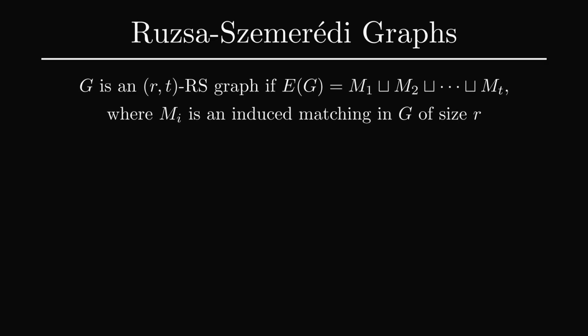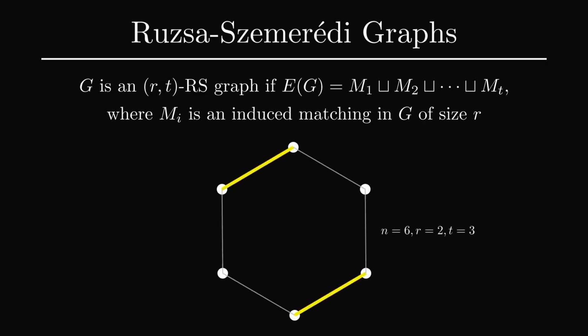The main objects of interest in this talk are Ruzsa-Szemerédi graphs. We say that a graph G is an (R, T) Ruzsa-Szemerédi graph, or RS graph, if its edge set can be partitioned into T matchings of size R, where each matching is in fact an induced matching in G. As a simple example, the 6-cycle is a (2, 3) RS graph, since we can partition its edge set into 3 induced matchings, each of size 2.